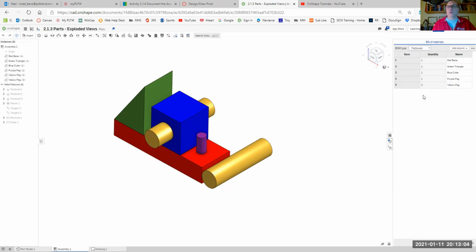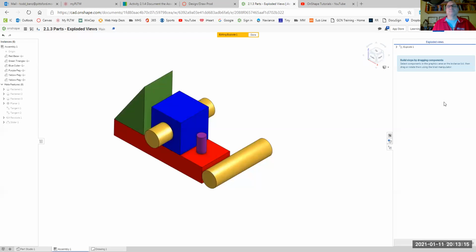So let's get into our explosion. We're going to come down here to the 3rd tab, exploded view. And I already had one in here. Let's actually delete that one and we'll start a new one. We'll add an exploded view. And what we're going to do is all we have to do is come over here and click on one of the parts.